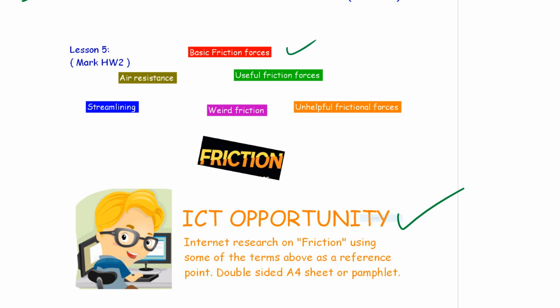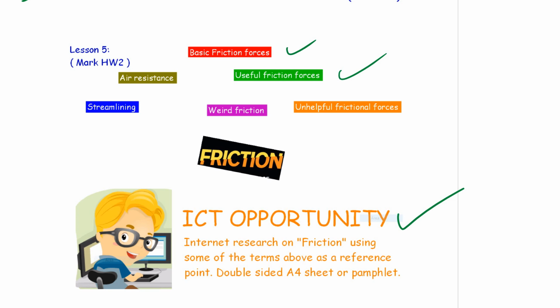Whenever an object moves against another object, it feels frictional forces. Friction makes it more difficult for things to move. You can find this information out on the internet. Okay, let's have a look at useful friction forces. The friction between our shoes and the floor to stop us slipping. The friction between tyres and the road to stop us skidding. The friction between the brakes and the wheel helps cars and bikes to slow down.